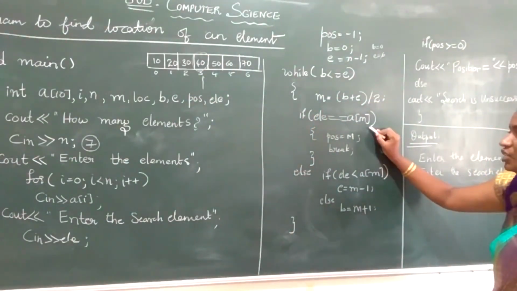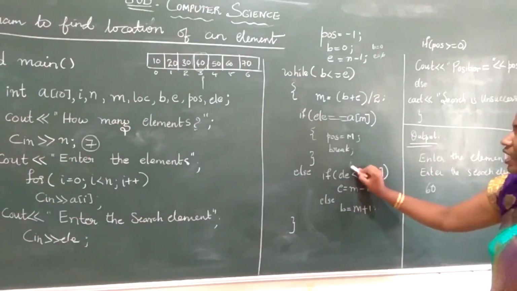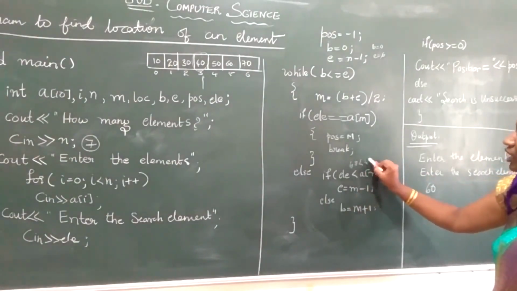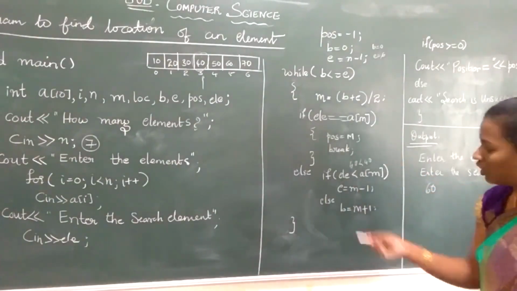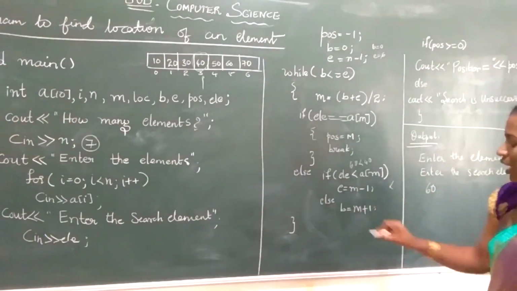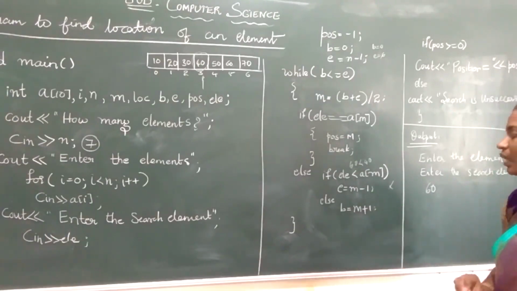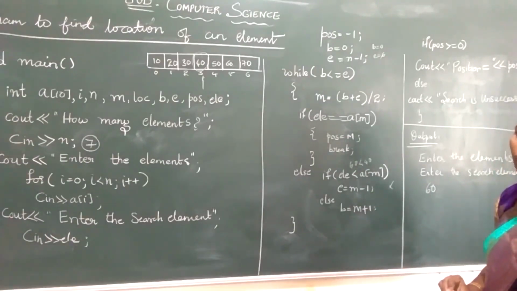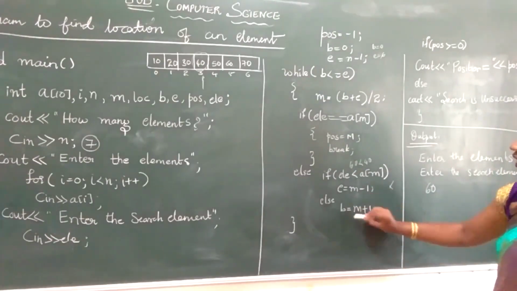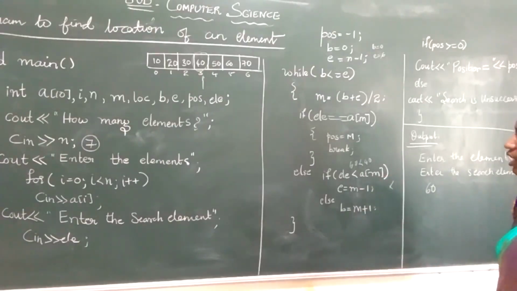60 equal to 40? No, your condition fails. I'll check whether 60 is less than 40. No, 60 is greater than 40. Your condition fails. I'll go to the else part. So my beginning will become mid plus 1. That is 3 plus 1, 4. Okay. Now your condition changes. Beginning and end values change.